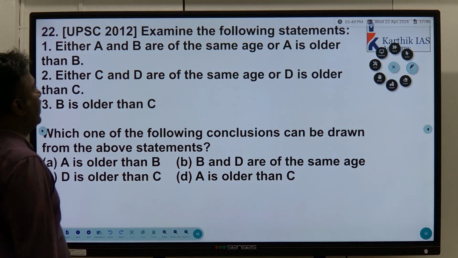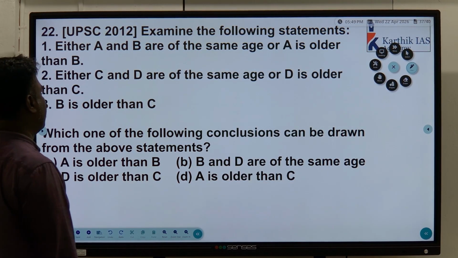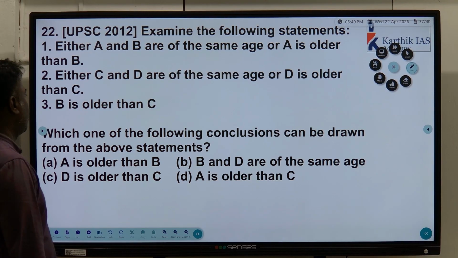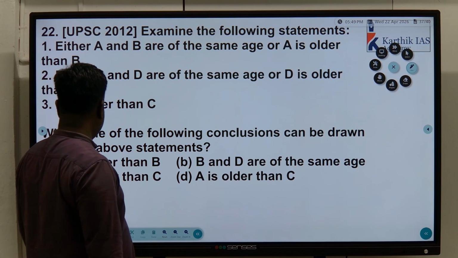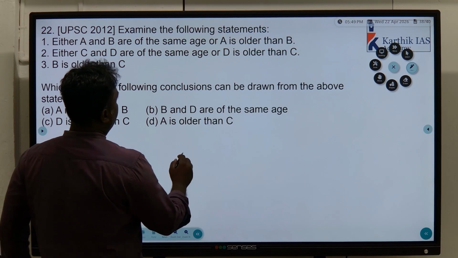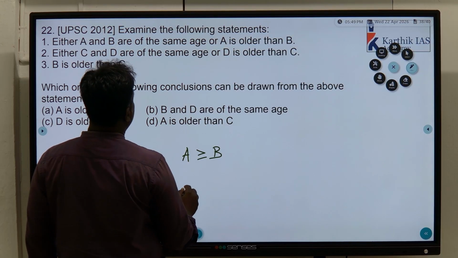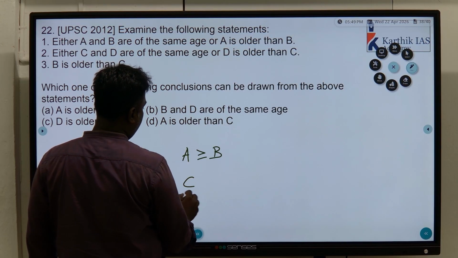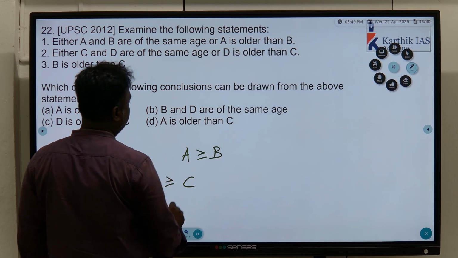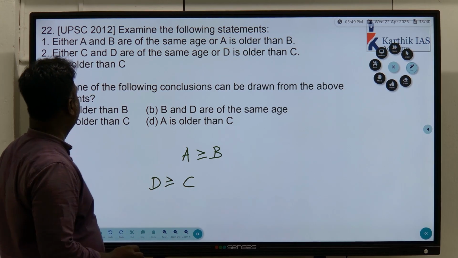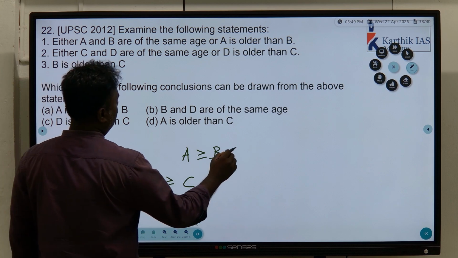Okay. Either A and B are of same age or A is older than B. C and D are of same age or D is older than C. B is older than C. Understand? So now A and B are of same age or A is older than B. C and D are of same age or D is older than C. D is older than C. B is older than C.